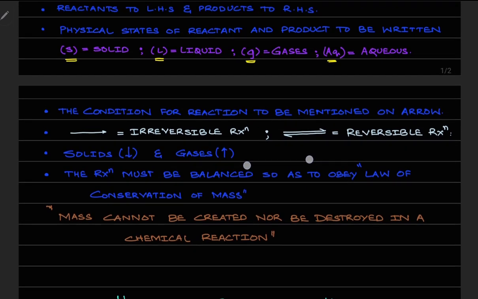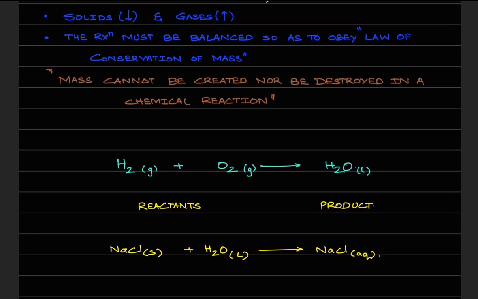Now the next point says that the conditions for the reactions, if any conditions are specific, only then they need to be mentioned on the arrow. All the reactions won't happen just like that. You definitely need some conditions for that reaction to occur.